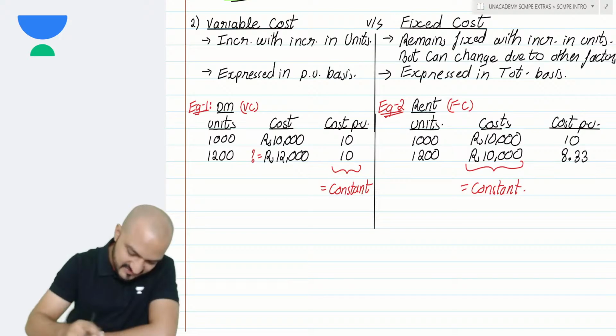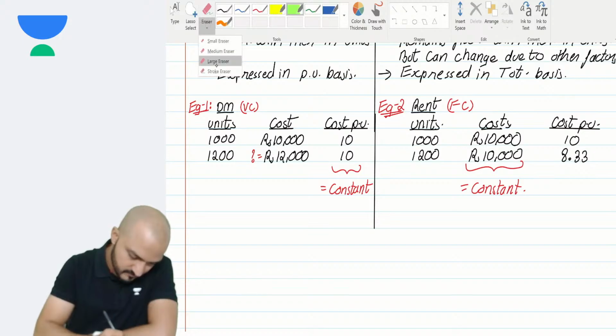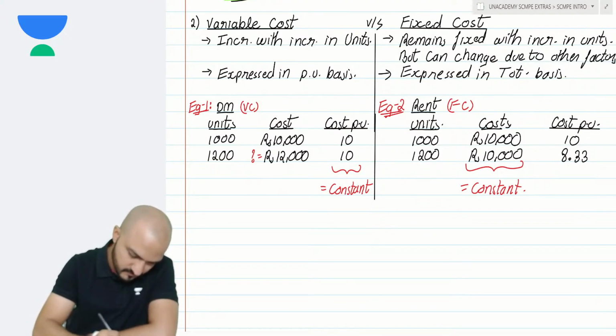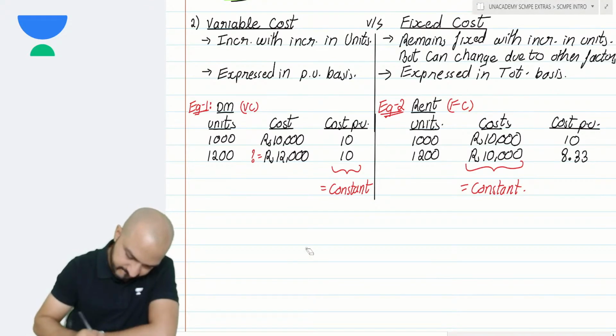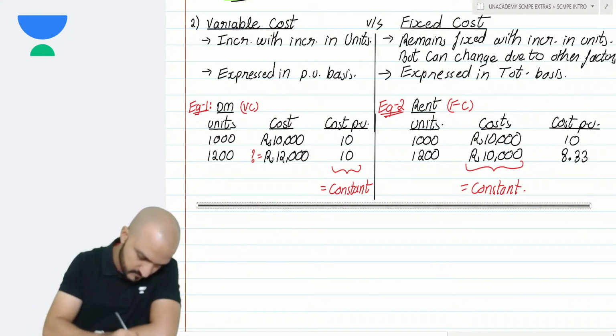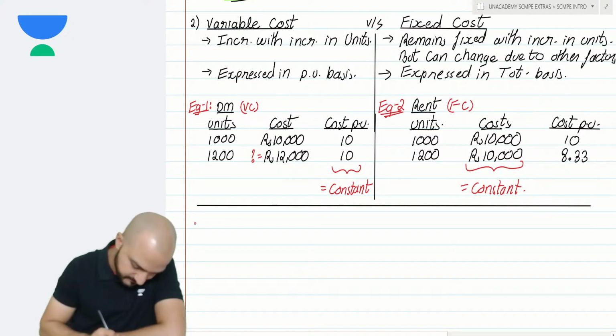Okay, so this is a basic discussion regarding variable cost and fixed cost. You can copy the same. You can start writing the same. Copy this as your note number 2.